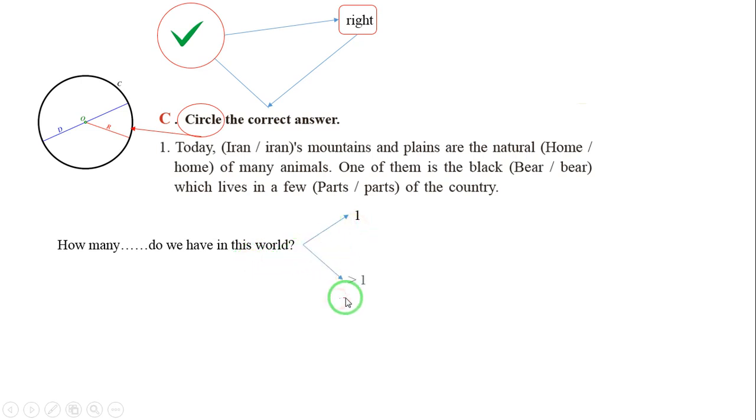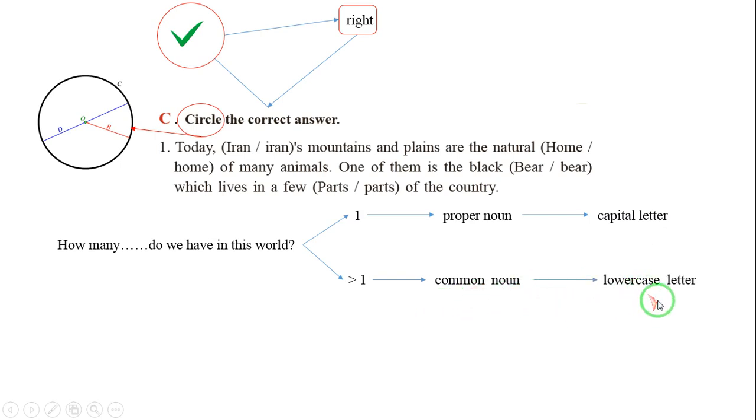One or more than one? If we have one, then it's a proper noun. If we have more than one, it's a common noun. For proper nouns, capital letter. For common nouns, lowercase letter. Only one Iran, so it's a capital letter.